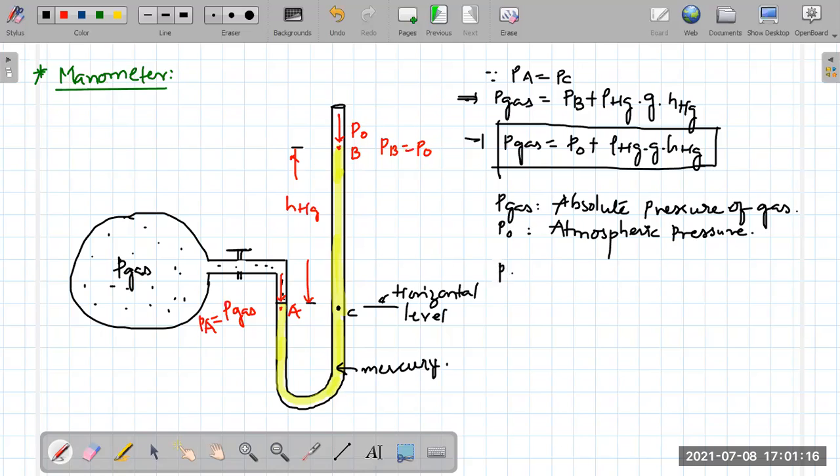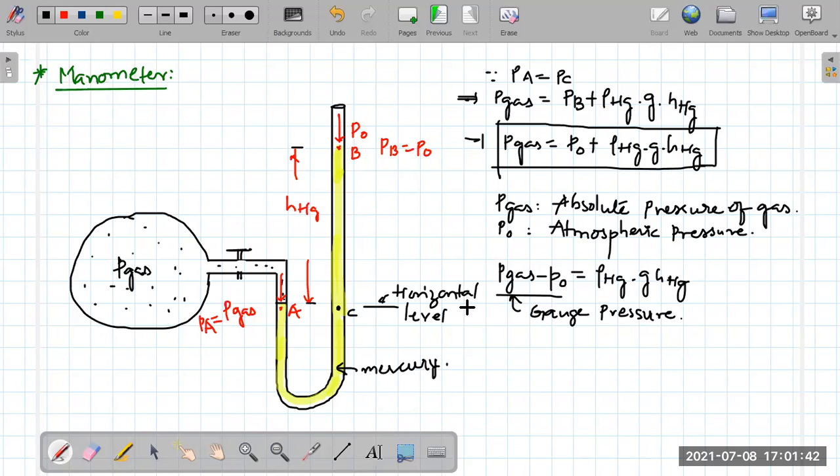Now the term pressure of gas minus P naught will be density of mercury into g into height of mercury. In fact, this is what we are able to measure from the manometer, right? So this is what is called gauge pressure. Few people also pronounce it differently. It's up to you how you pronounce that, but the spelling is correct.